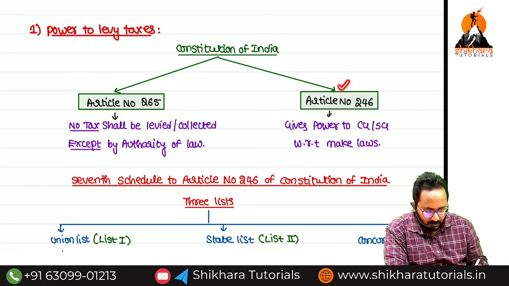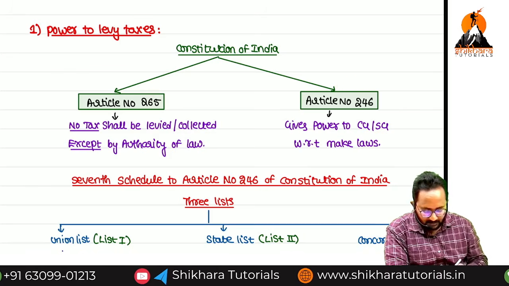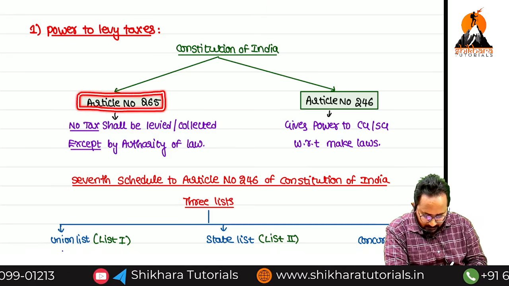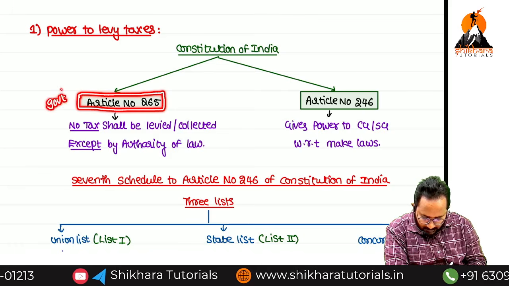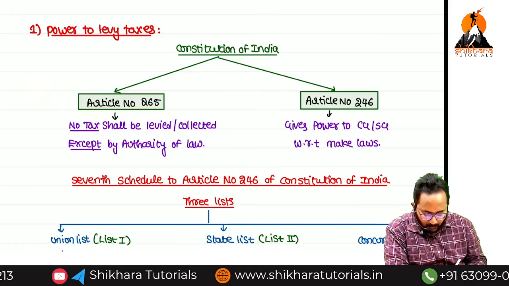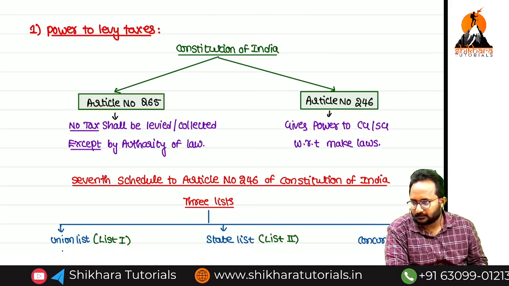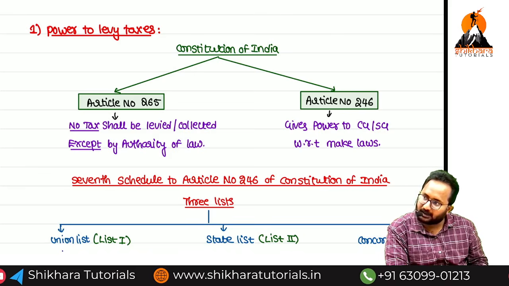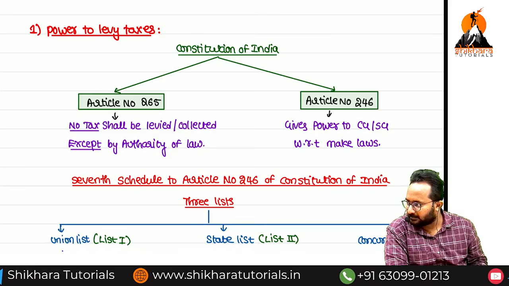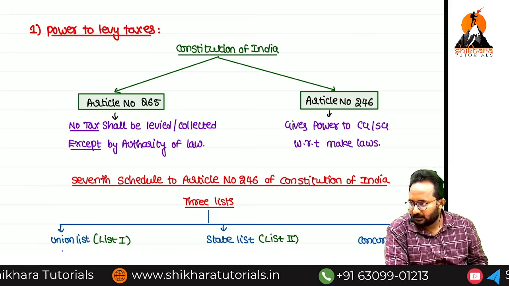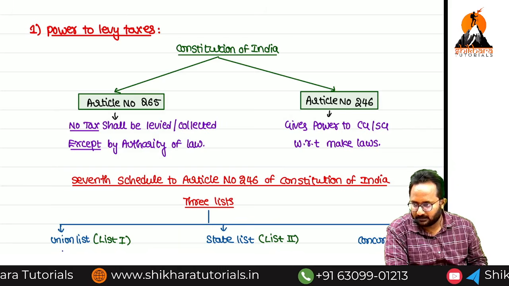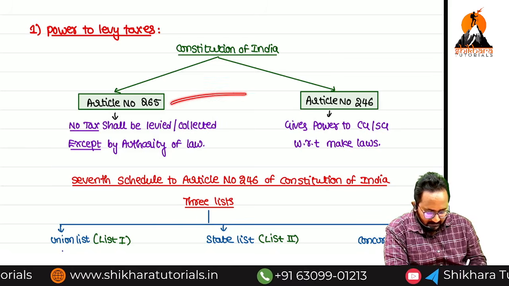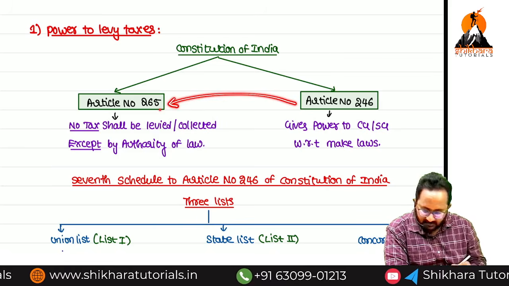Second, article number 246. What does article number 265 say? If the government wants to collect tax, it must be supported by law. Example, we have income tax. What is the supporting law? Income Tax Act 1961. We can collect GST. What is the supporting law? GST laws. Now, article number 246 is giving support to 265.